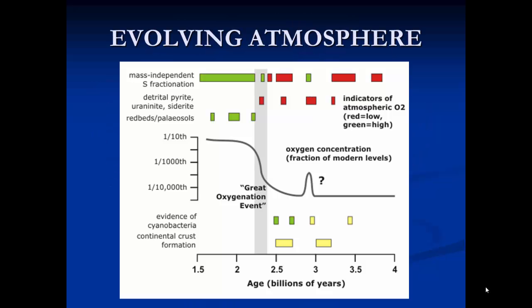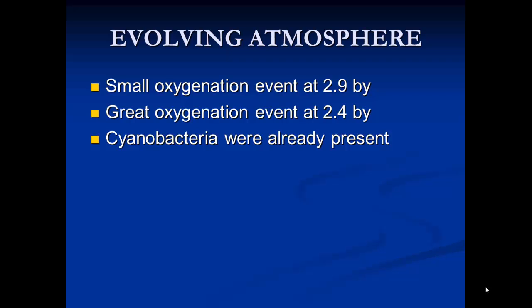Okay, this picture is from one of the 2 readings I've asked you to do. It's from how the air we breathe became breathable, and it just shows you that we have indicators of low atmospheric oxygen, which are our detrital pyrite, our uraninite, and our siderite, and these continue until about 2.3 billion years. This picture also shows that we have 2 peaks of oxygenation. We have what's called the small oxygenation event at 2.9 billion years, and then we have the great oxygenation event that occurs at about 2.4 to 2.3 billion years.